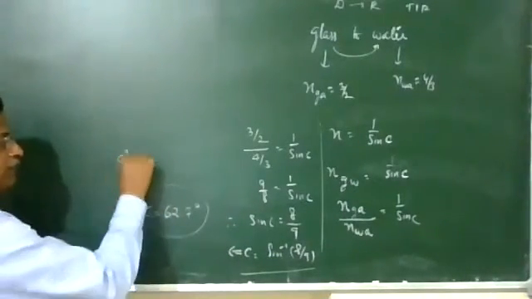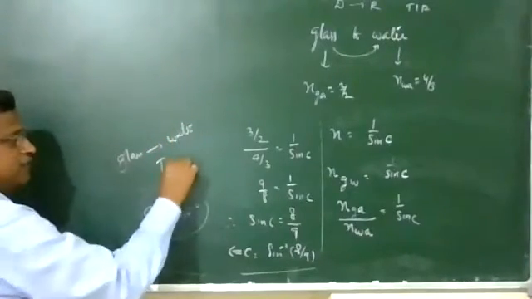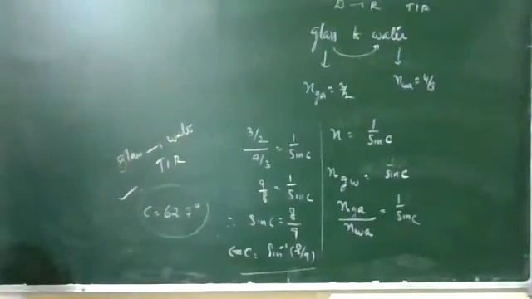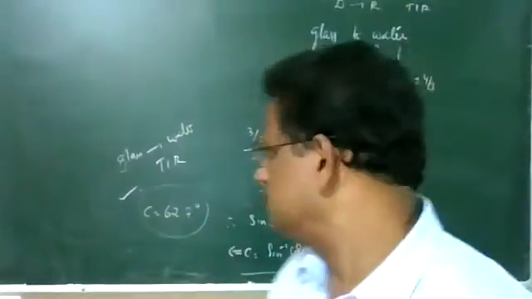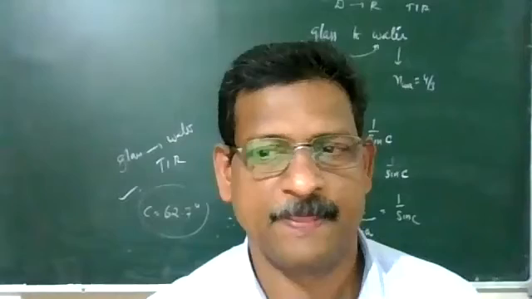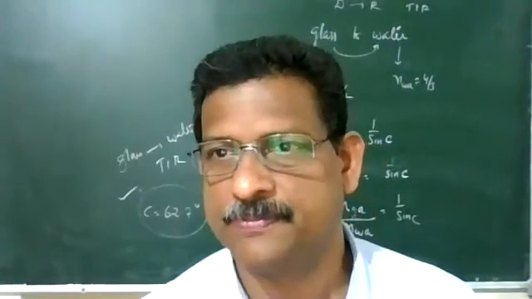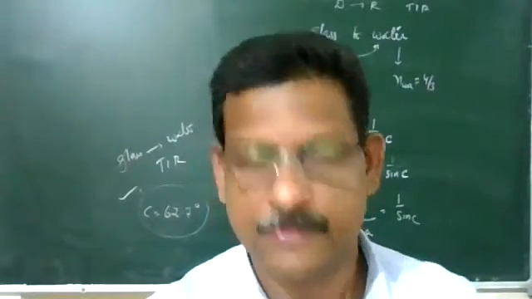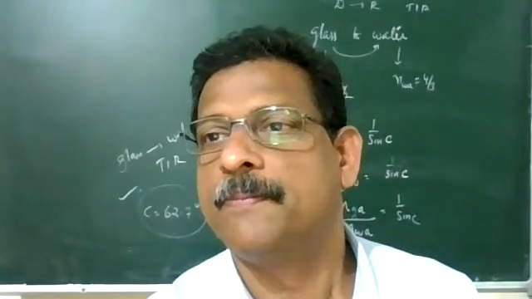So when light is going from glass to water, TIR will take place at an angle greater than this critical angle, that is 62.7 degree. I think this point is clear to all of you. Yes or no? Yes, sir. Okay.